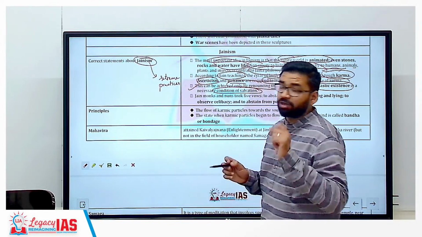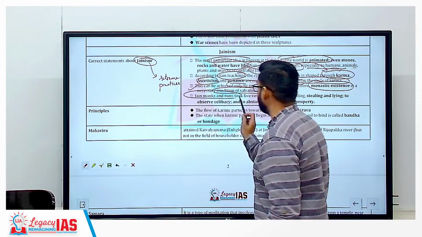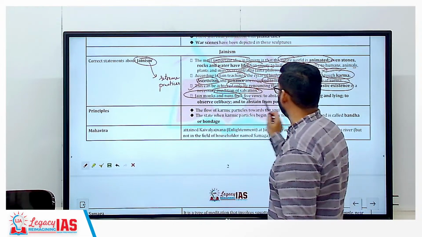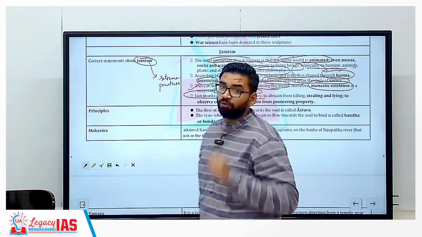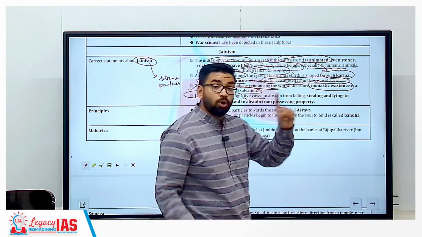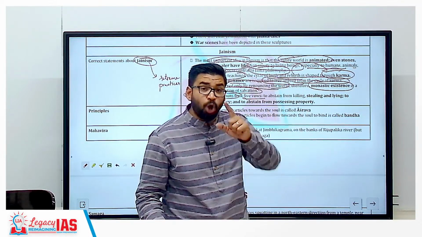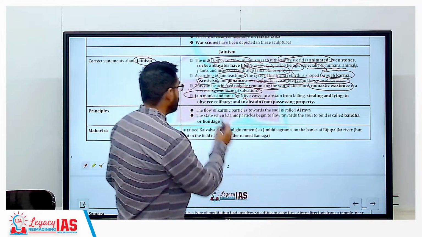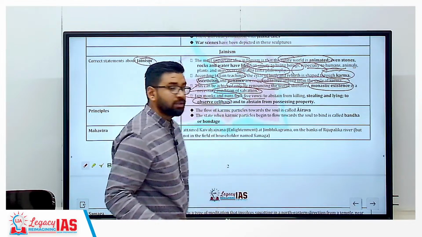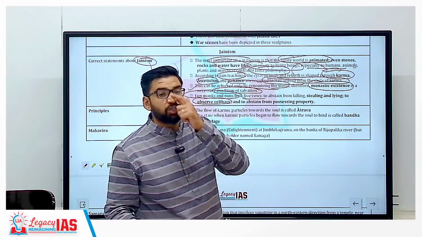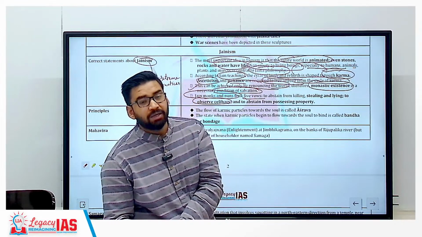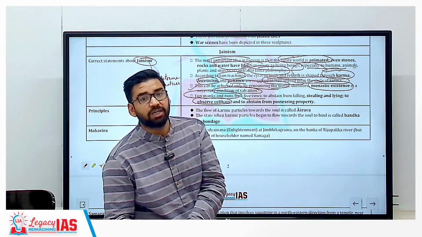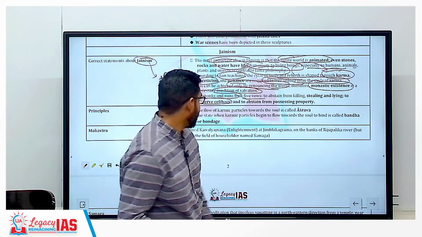And last but not least, Jain monks and nuns also took 5 vows. That means non-violence, second, non-stealing, non-lying. Getting my point? Then they observed celibacy and non-accumulation of wealth. Getting my point? These 5 important things are there in Jainism.